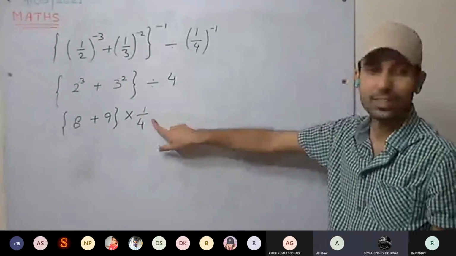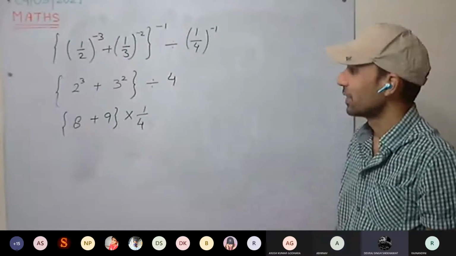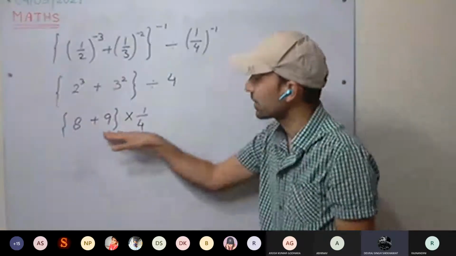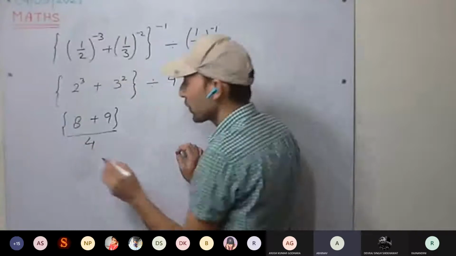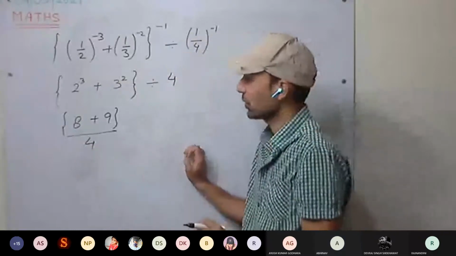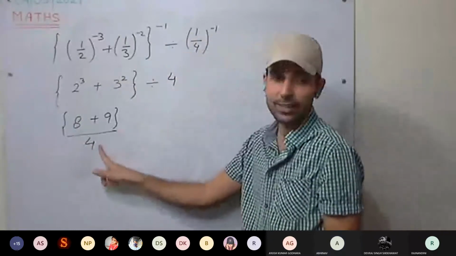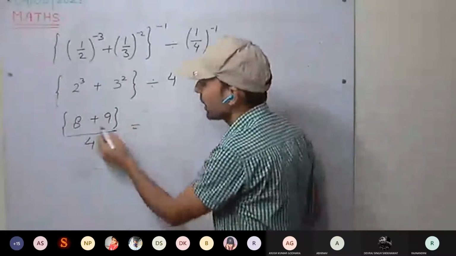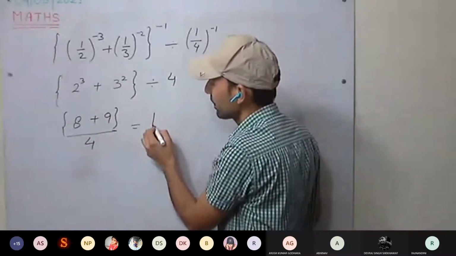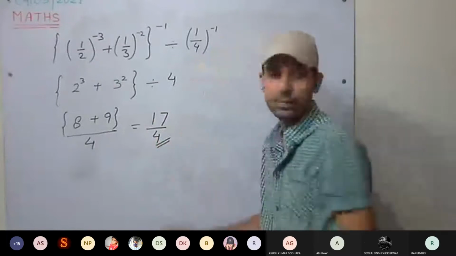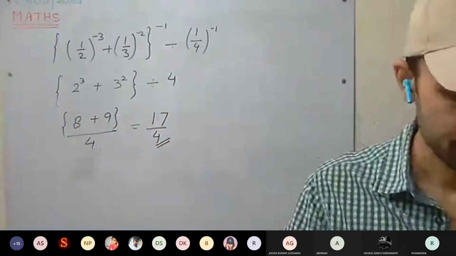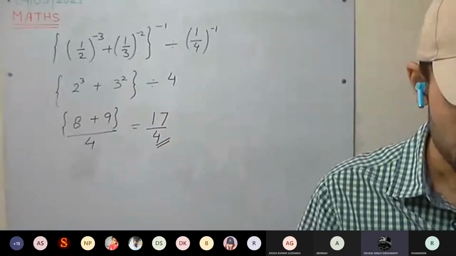If you are dividing, you can write divide by 4, or the reciprocal 4 as well. No issues with that. 8 plus 9 is 17 upon 4.